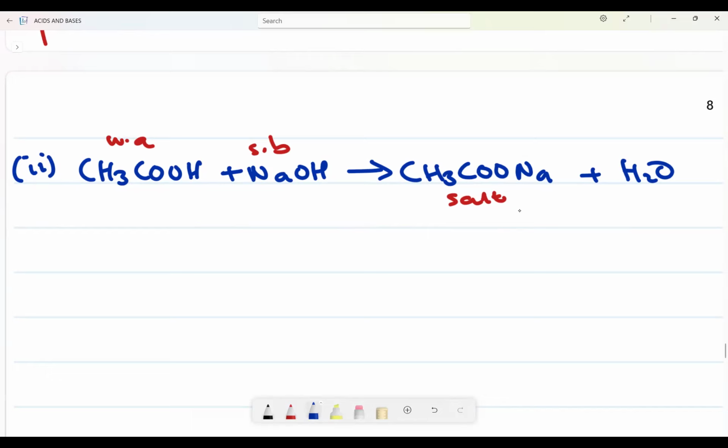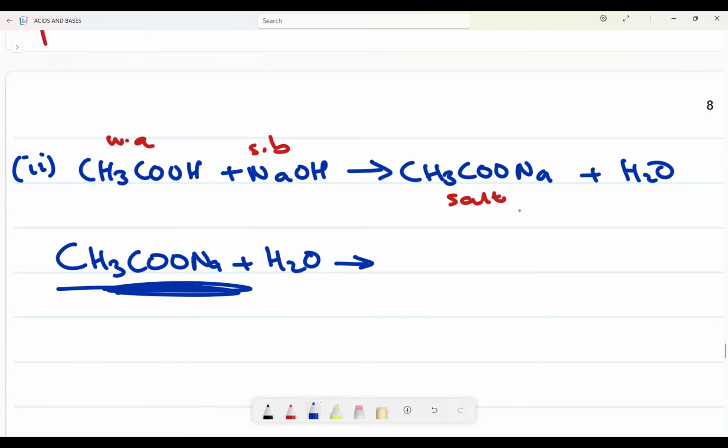So I'm going to take this one and say CH3COONa. I'm going to react it with water. When I react it with water, what will happen?